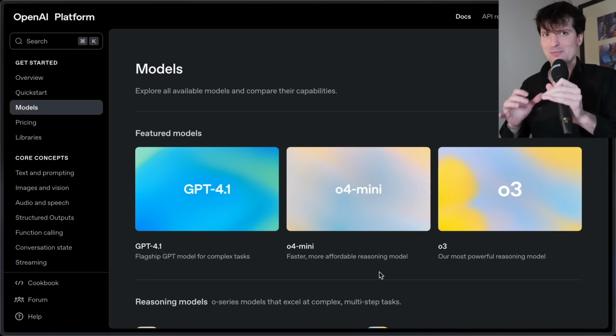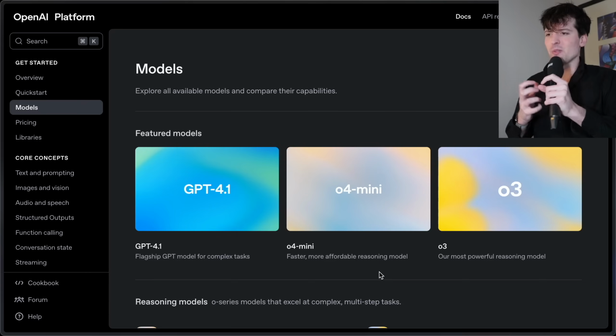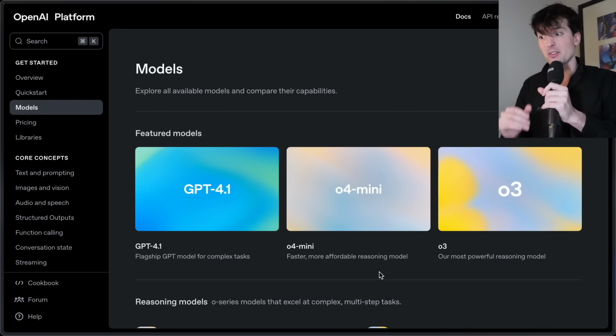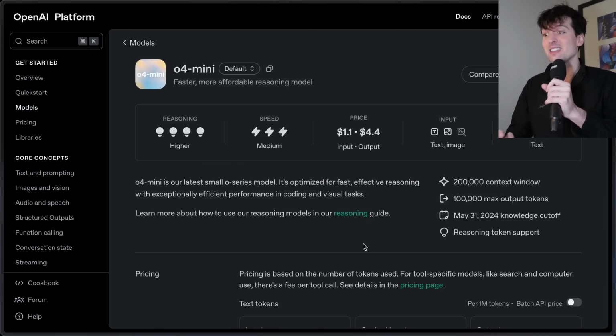I'm almost surprised they put out both at the same time, because it really shows that the smartest models aren't that much better than some of the cheap, really smart models. And O4 Mini is still an insane, insane value. $1.10 per million input tokens, $4.40 per million out.